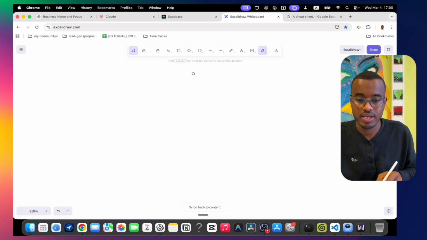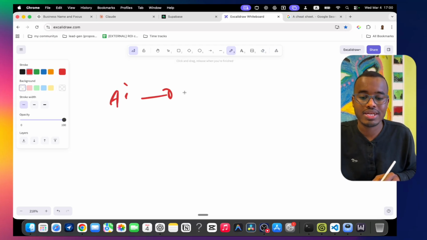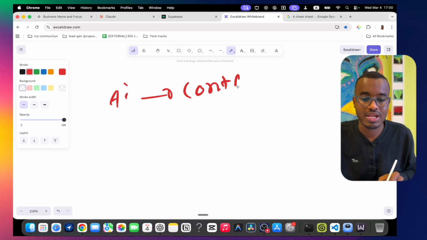Every AI you talk to has something called a context window, where every conversation you have with the AI is saved.